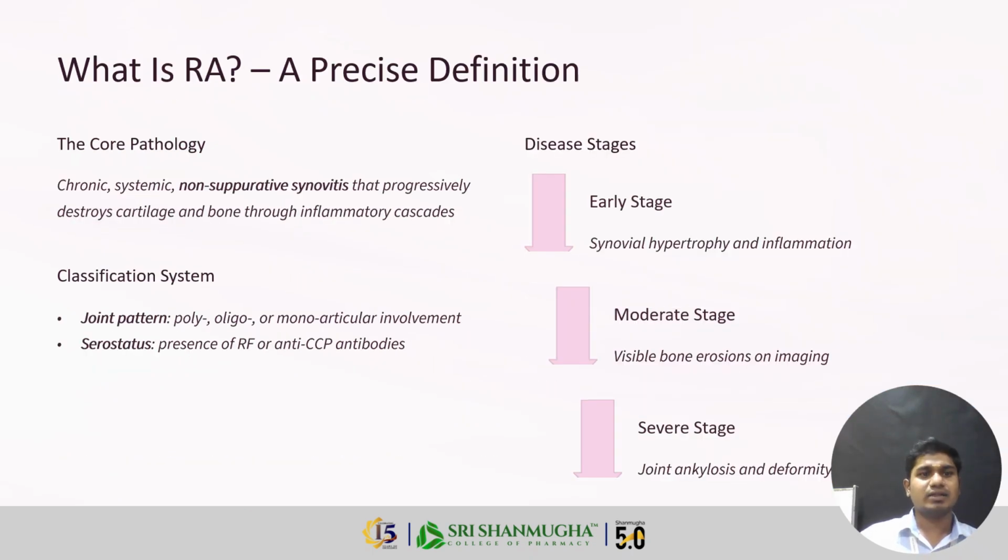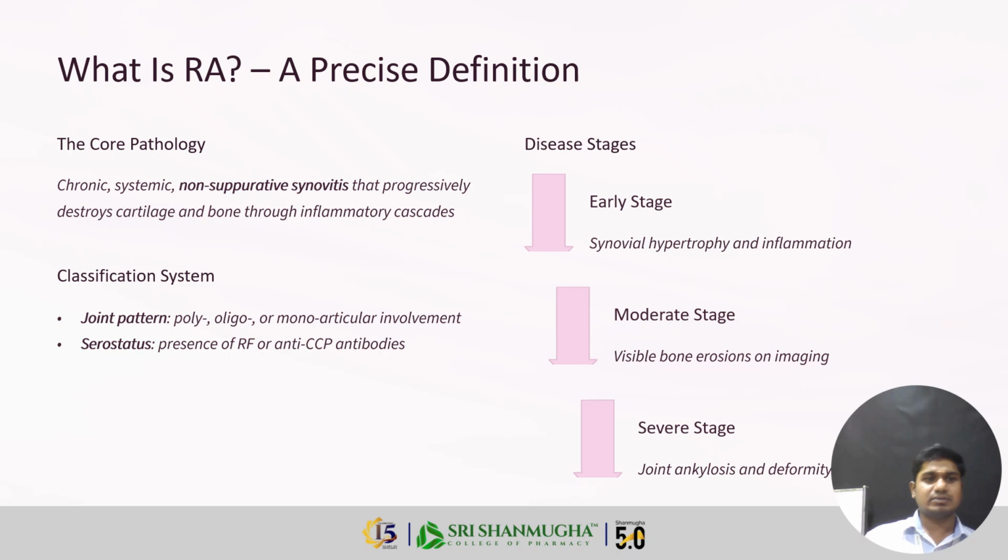Next, what is rheumatoid arthritis? RA means rheumatoid arthritis. This is the precise definition. The core pathology is a chronic, systemic, non-suppurative synovitis that progressively destroys cartilage and bone through the inflammatory cascade. It mainly affects the cartilage and bones.